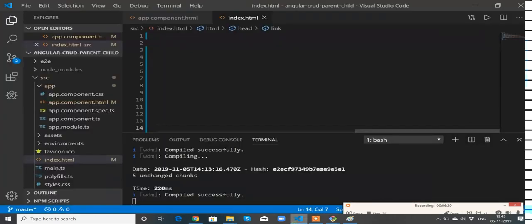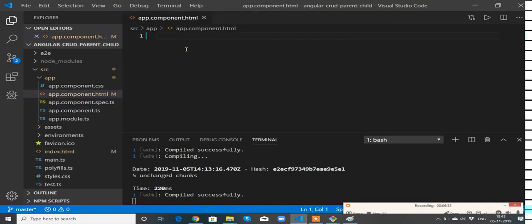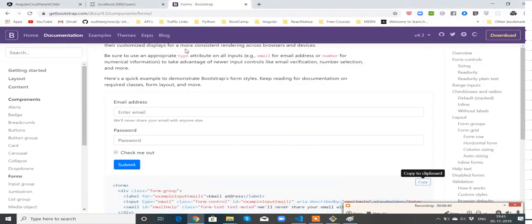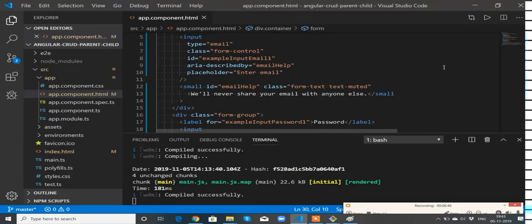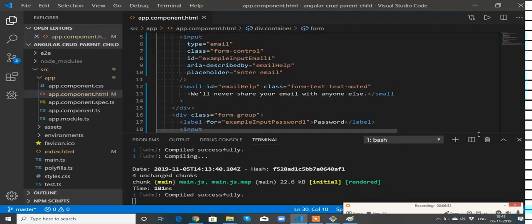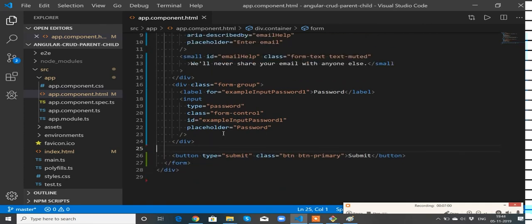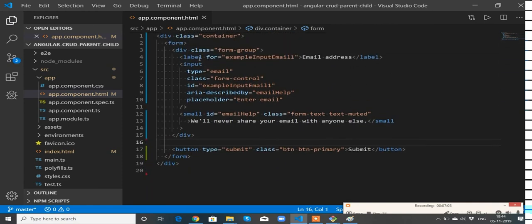Copy this, come to app component. Now I'm in the app component. Div dot container, and paste this. Perfect, I have a simple form. Now I don't need these checkboxes, so I'm going to get rid of them. Go to this checkbox, remove this. I don't need a password right now. What I need is email. Okay.